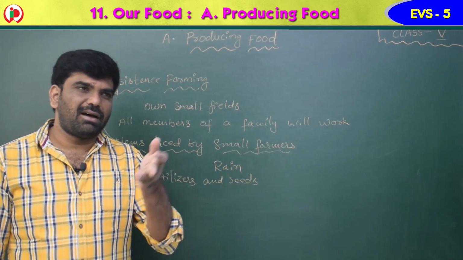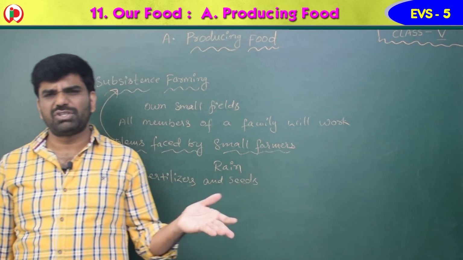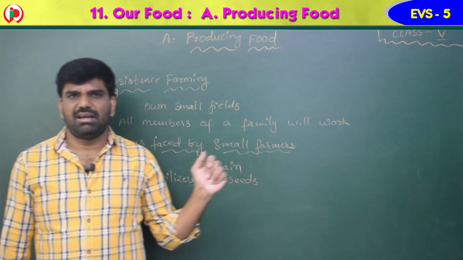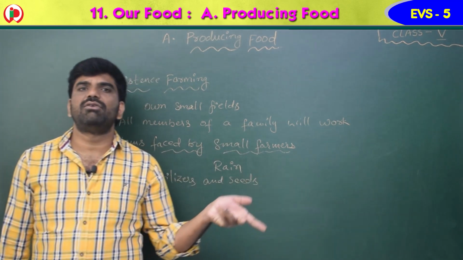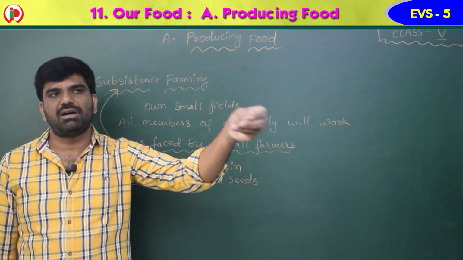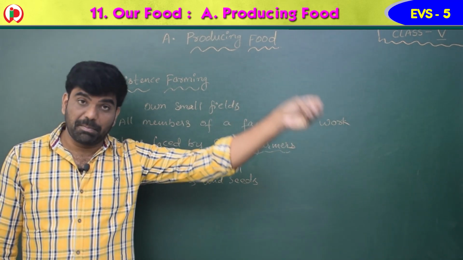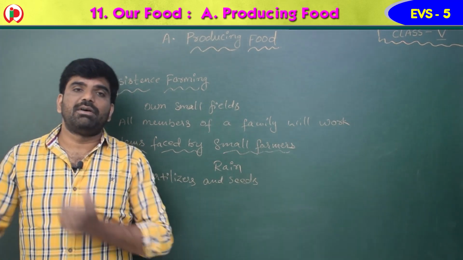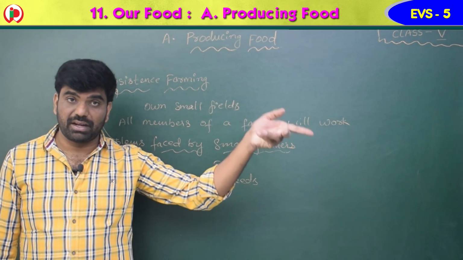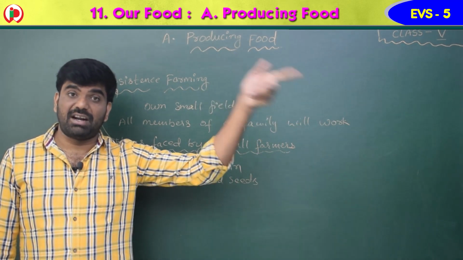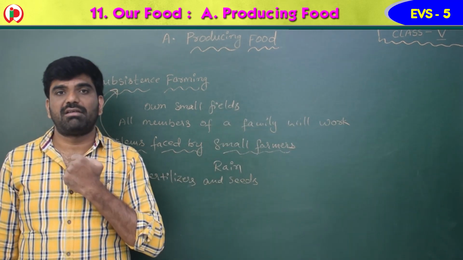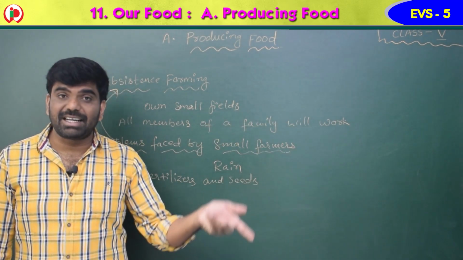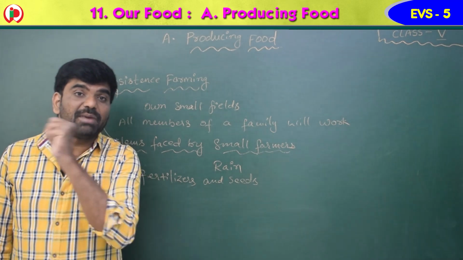Usually they are poor, children. They don't have enough money to buy the seeds and fertilizers, then what do they do? They borrow money from their relatives or someone else, or they take a loan from the bank. If you don't get the crop at the right time because of excessive rain, if floods are there, the crop will be gone. If there is no rain, the crop will be gone. So in that case, how will the farmer repay the loan?